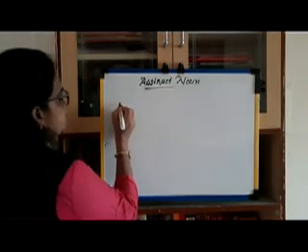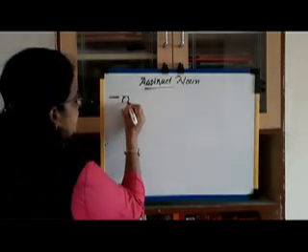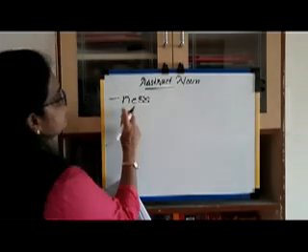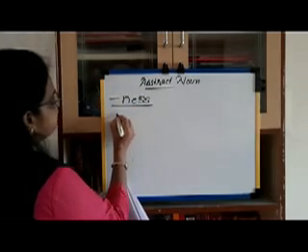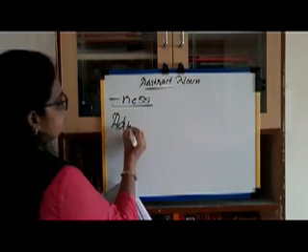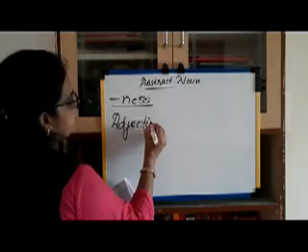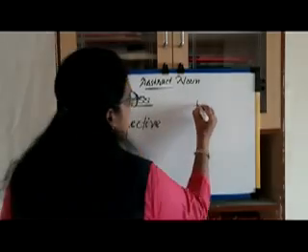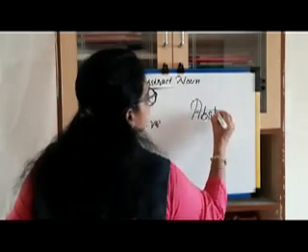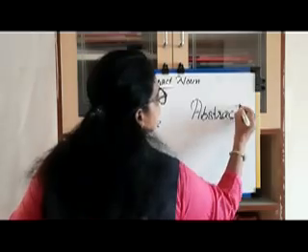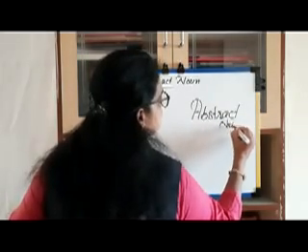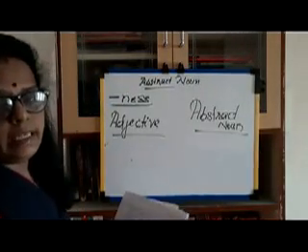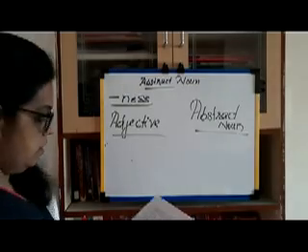To some adjective words, we add -ness, and we get an abstract noun. In your textbook they have given this example.